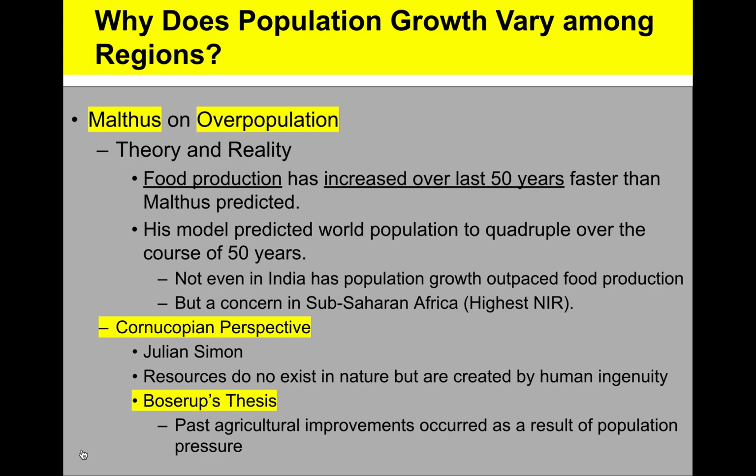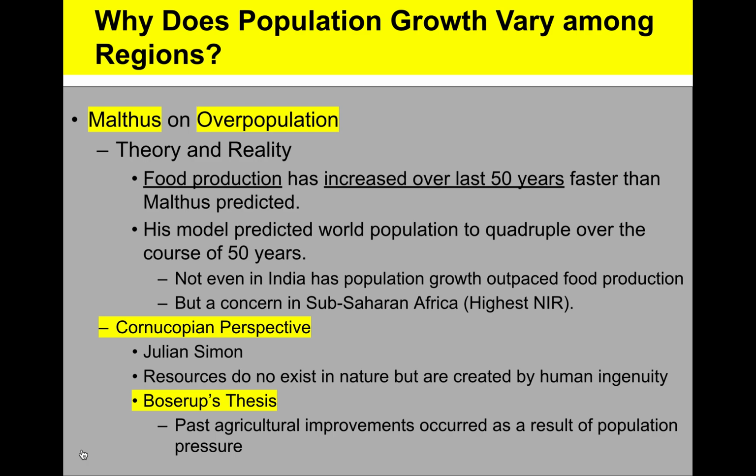Malthus on overpopulation, his theory and reality. Food production has increased over the last 50 years faster than Malthus predicted. We see that in areas that have adopted the Green Revolution, which we'll talk about in agriculture. His model predicted world population would quadruple over the course of the 50 years. Not even in India has population growth outpaced food production.